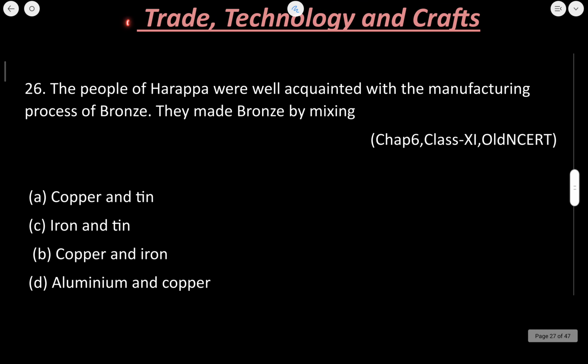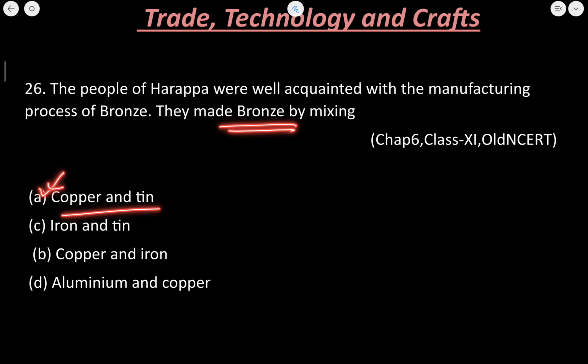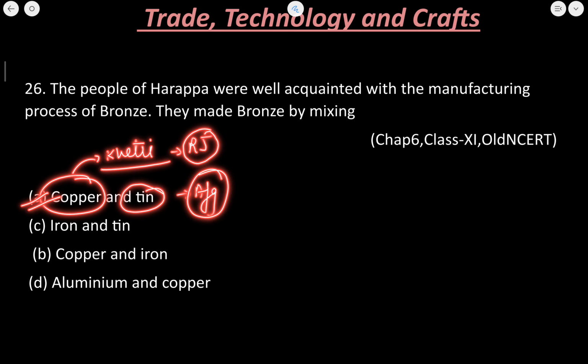Now this section includes the question on trade, technology and crafts. The people of the Harappa were well acquainted with the manufacturing of bronze. They made bronze by mixing. So this is a basic question. Bronze is a mixture of copper and tin. Okay? So this is more kind of a science related question. The copper was brought from the Khetri mines, and these Khetri mines are in the state of Rajasthan. Okay? And tin was brought from the area of Afghanistan. A is the correct answer.